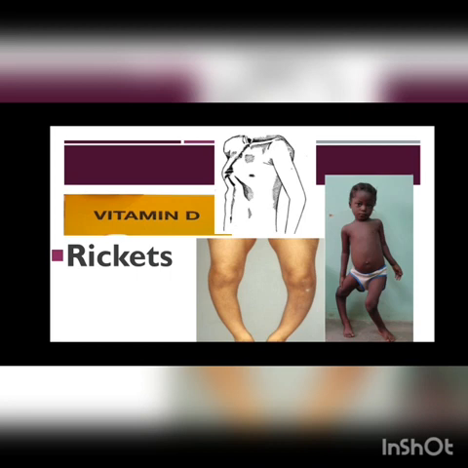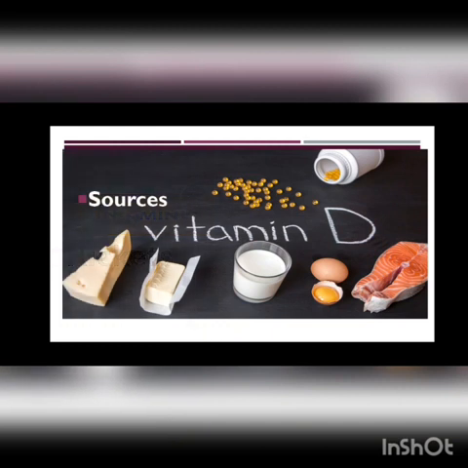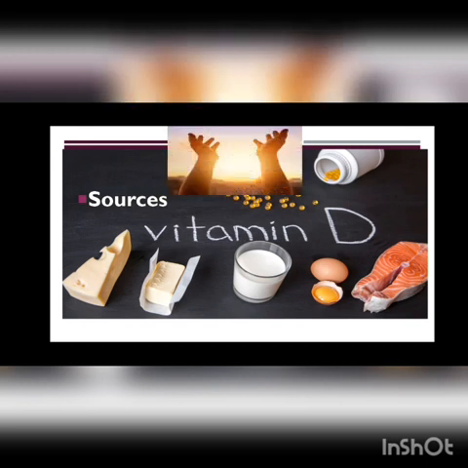Now what are the sources of vitamin D? The sources of vitamin D are milk, egg, sunlight, milk products, and the richest source of vitamin D is sunlight.